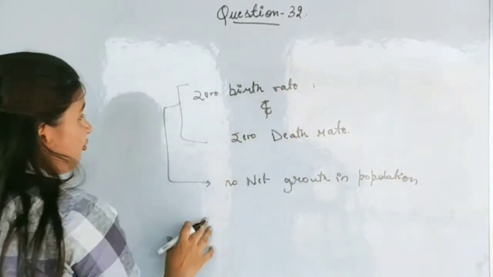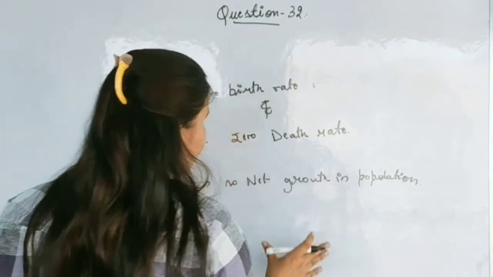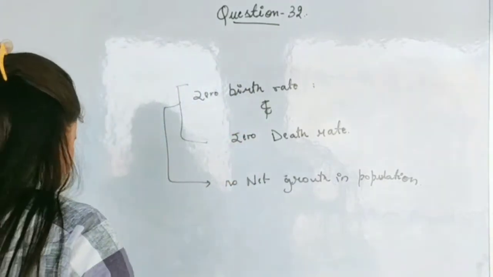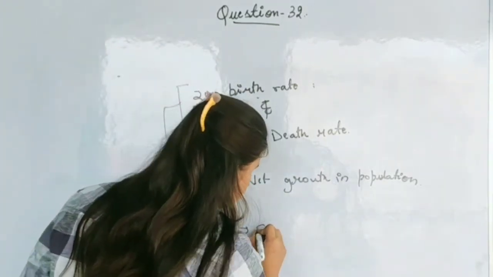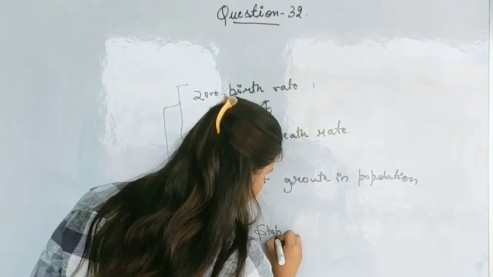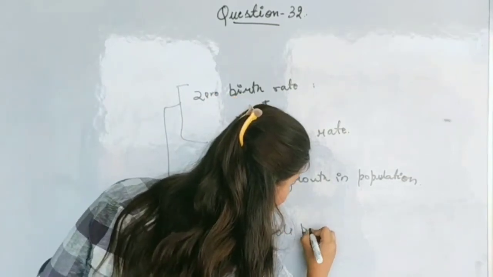So if there is no net growth in population, this results in a stable population.